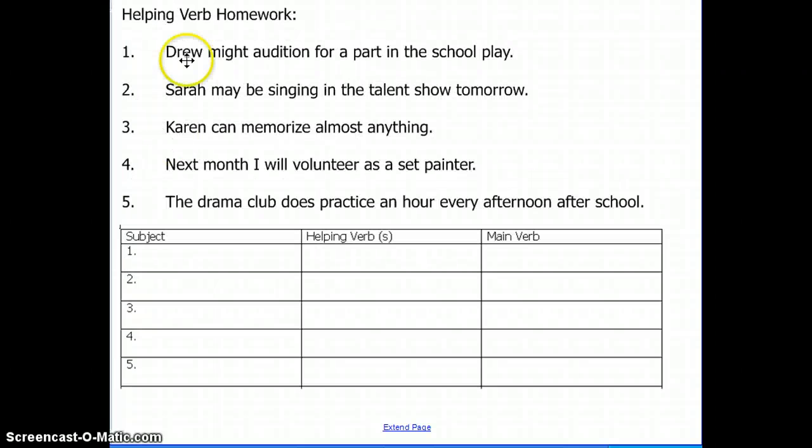So I'm going to look at their homework and do the first couple examples for homework in case they need help. A difference in what we're going to start doing now in coding our sentences is underlining our verb phrase twice, because sometimes the verb phrase can be split up by another word. So we start with our same method. We're going to highlight our prepositional phrases, in the school play and for a part, so that we can eliminate them and know that they're not really part of the rest of our sentence.